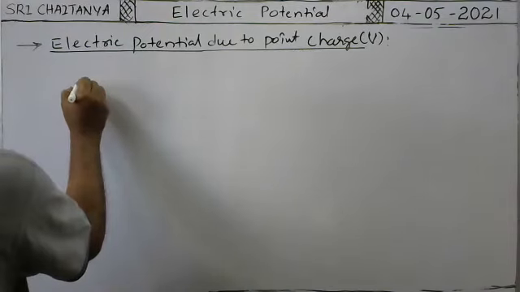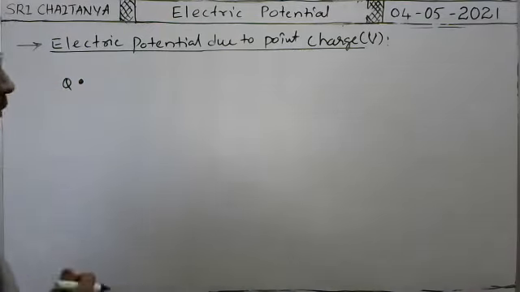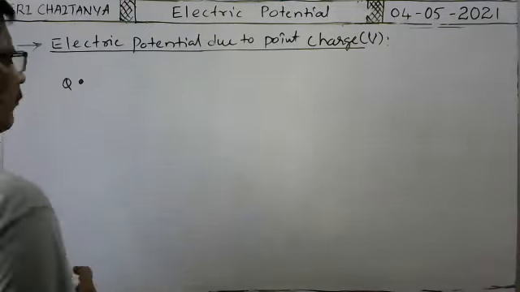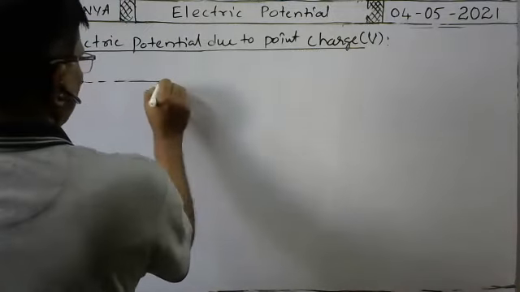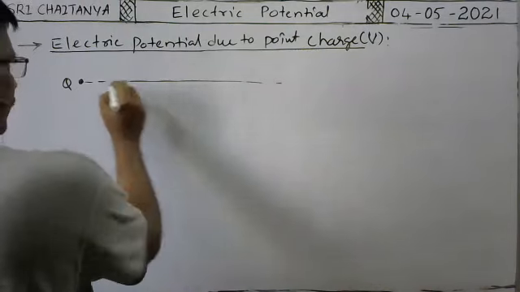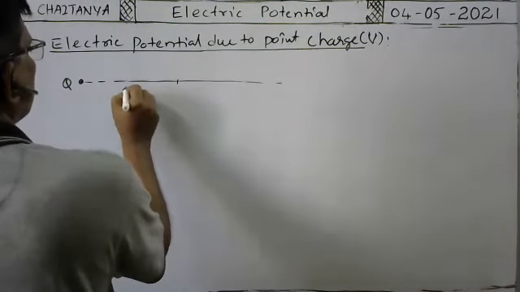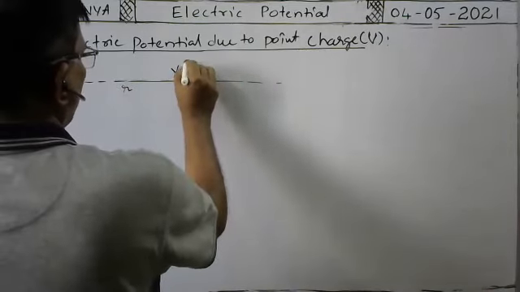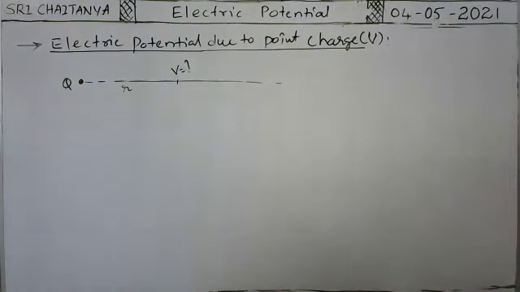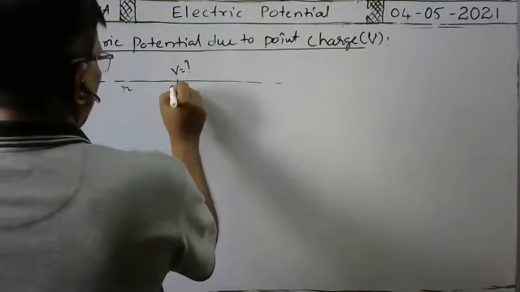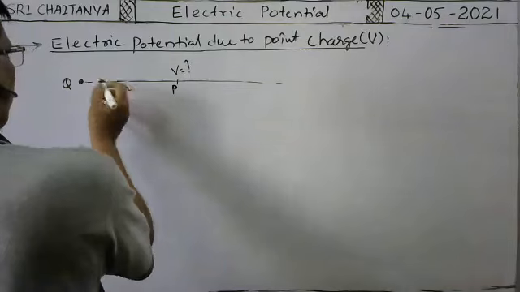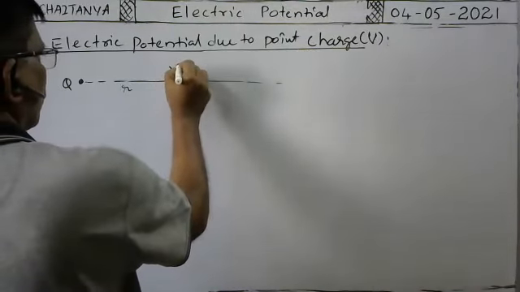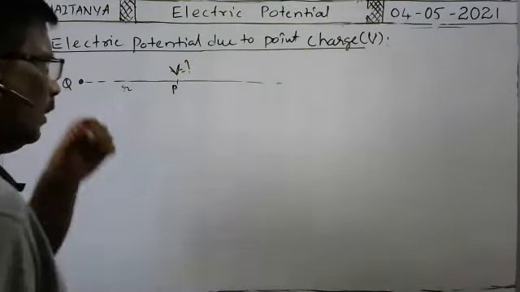Suppose here there is a point charge Q. Of course, it is a positive charge. The region around the point charge up to which its influence acts is called the electric field. Okay. From this point charge, at a distance small r, we have to derive the formula for electric potential. That is our aim. Here, at a point P in the electric field, which is at a distance small r from the point charge, what is the electric potential? We have to derive the formula for electric potential.